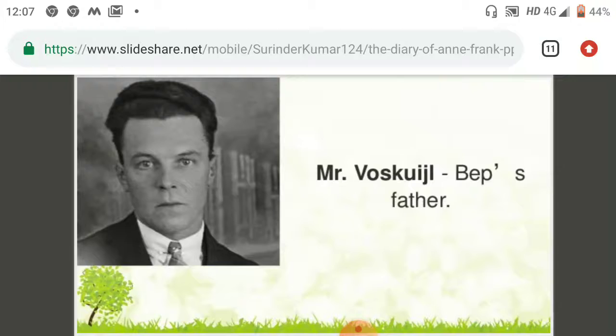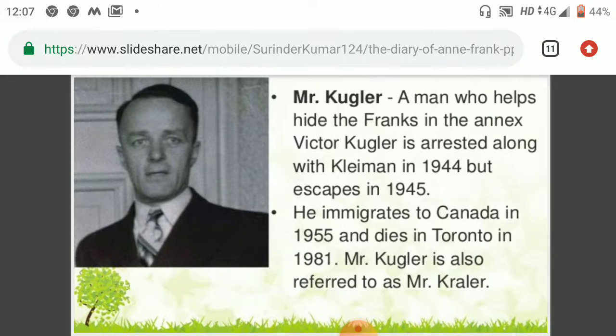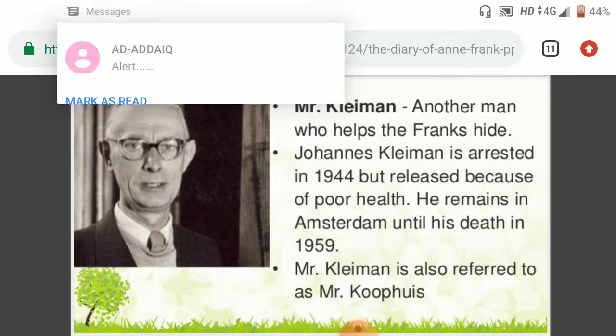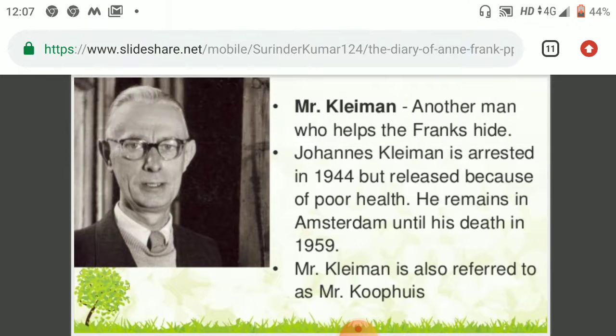So this is all about the characters, and the last, I hope, on the list, we have four more characters. Mr. Kugler, a man who helps hide the Franks in the annex. This was a person who used to help Jews to hide themselves, so as not to be killed by the dictator Hitler. After that, there is a character named Kleiman. Here is Kleiman, another man who helped the Franks hide. Jonas Kleiman is arrested.